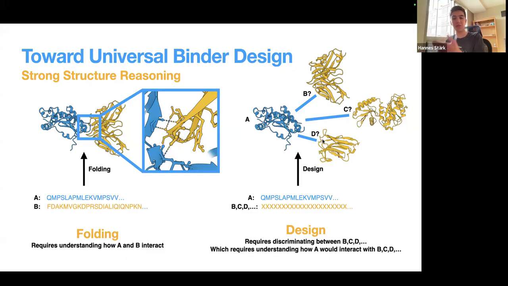And discriminating between B, C, D being the binder means you need to understand how A would interact with B, how A would interact with C, and so on. And understanding how biomolecules interact with each other, that is exactly the folding task. And maybe in other words, if we want to do strong structure-based drug design, strong structure-based binder design, then we need to be strong at reasoning about structure.